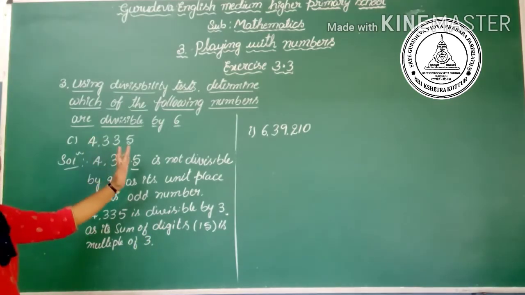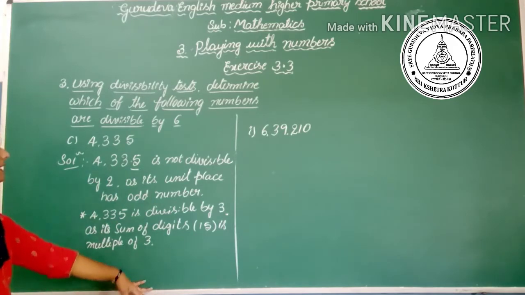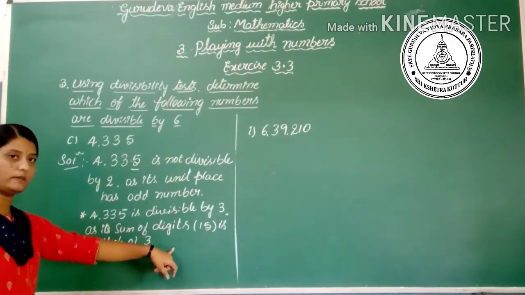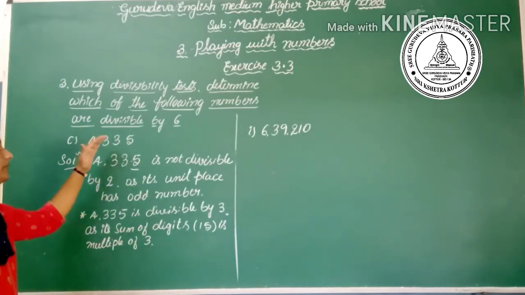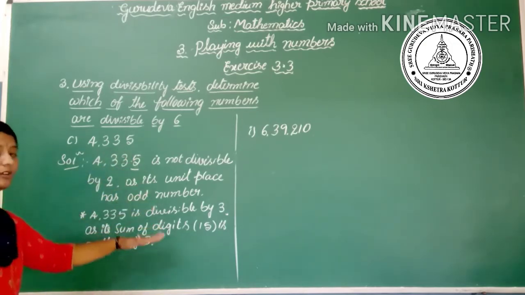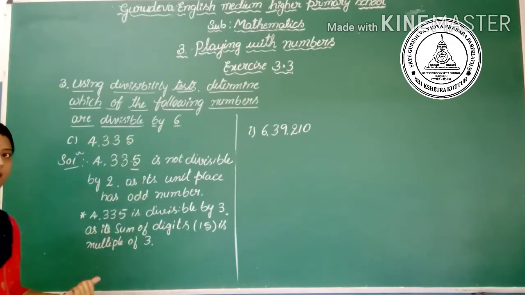Hence, the whole number 4335 is not divisible by 6. Why? Because here it is not divisible by 2 and it is divisible by 3. But the rule says that if the number is divisible by both, but here it is not divisible by both, hence the whole number is not divisible by 6.